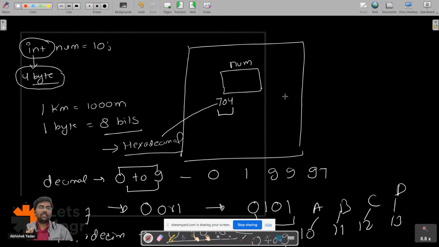We will discuss that part, and after that we will move further, right? So guys, my question here is, if the starting address of the memory block is 704, then what will be the ending address? Chandana is correct, and both of you are correct here. If the starting address is 704, the ending address is 708, because integer occupies 4 bytes.